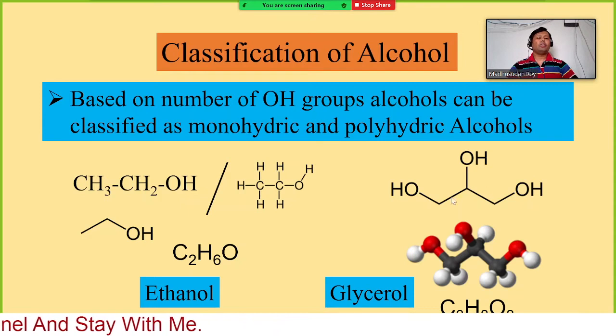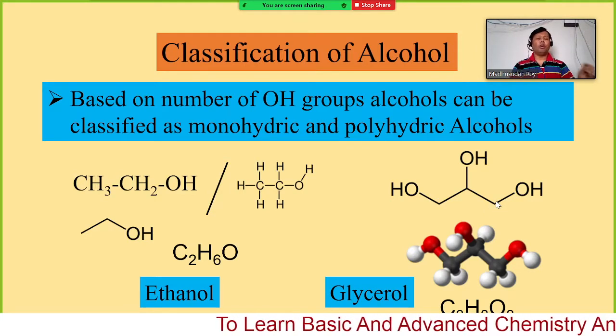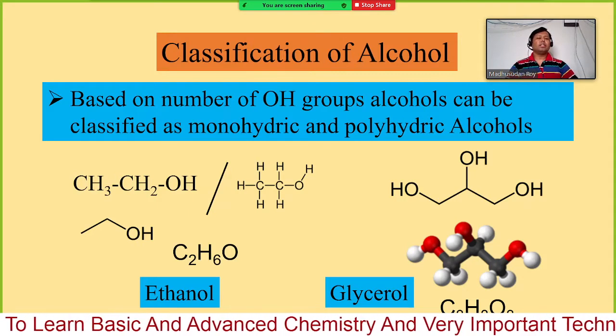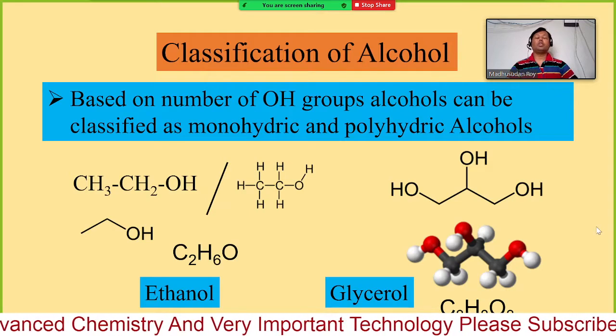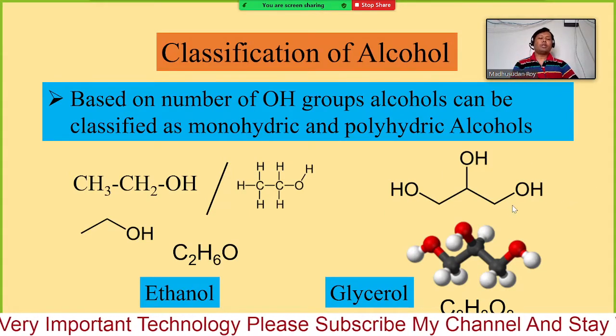So 1,2,3-trihydroxy propanol, or just trihydroxy propanol directly. We can write propan space or hyphen ol that way, or we can also write 1,2,3-trihydroxy propanol, not alcohol. By this way we can write it.